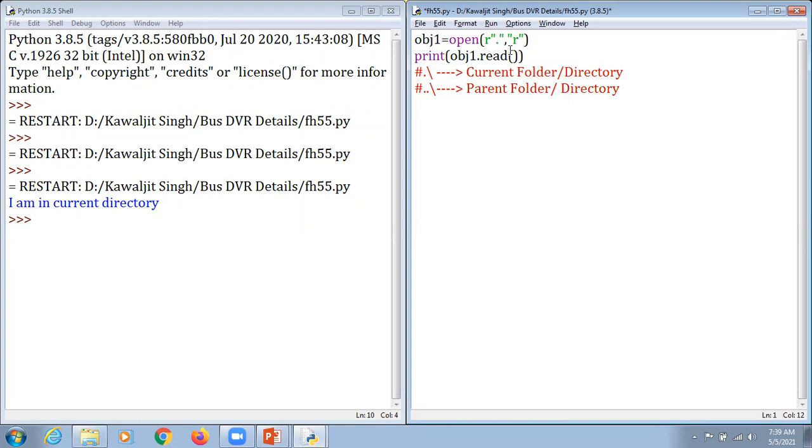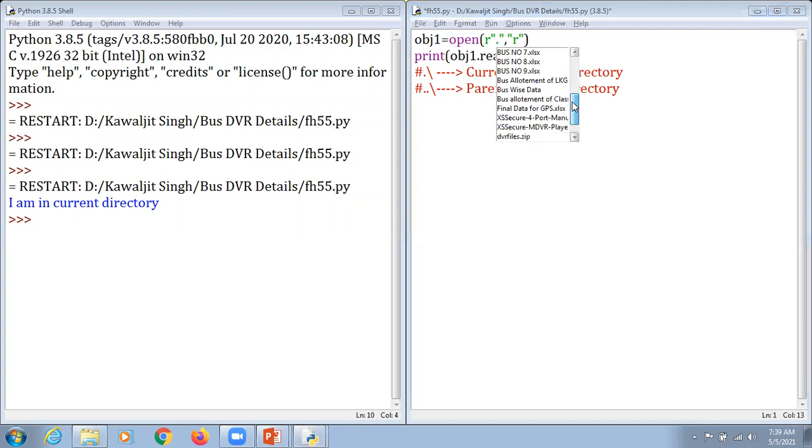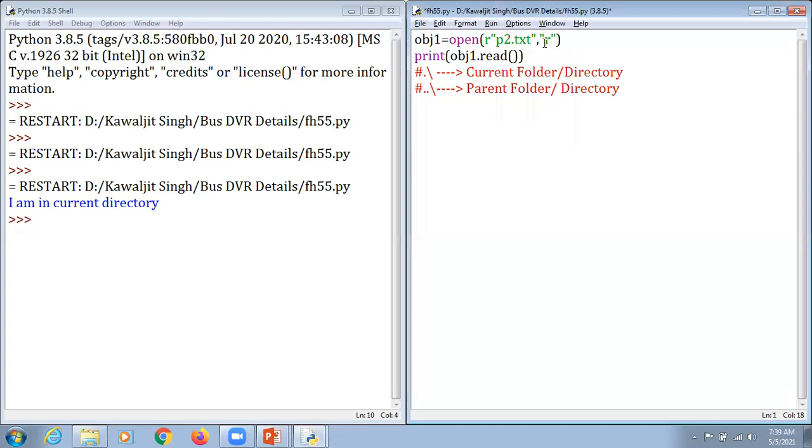Okay, so we are supposed to use a single dot. I'm just going to hit the single dot here, and automatically a pop-up will appear on the screen and it says that you are supposed to select the file from here. This time, instead of using P1, I'm going to click on P2.txt.